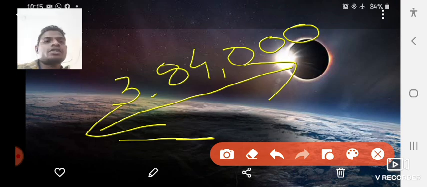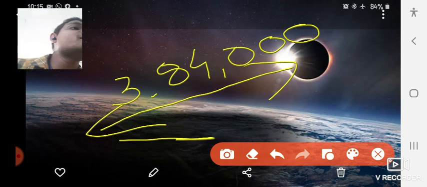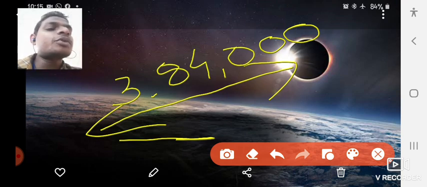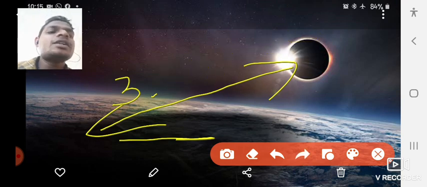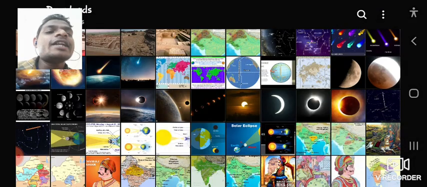It is quite an amazing thing. It is the only celestial body near the earth. Once you observe it, it looks very close to the earth, but it is not very close. The distance is very far, around 3 lakh kilometers away.